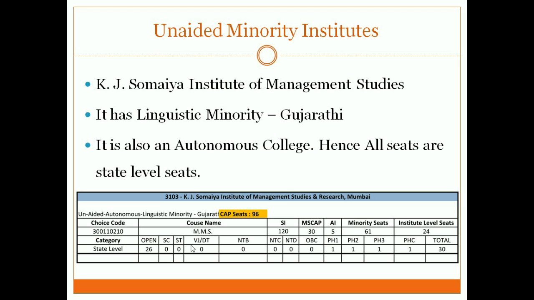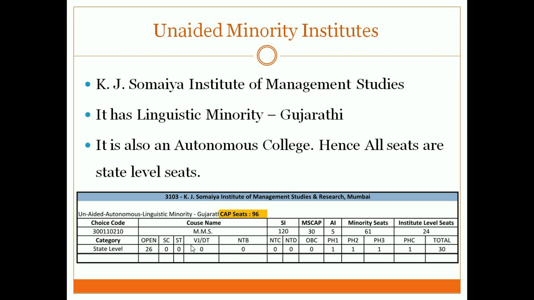So being a state level seat, it might become an advantage in favor of Mumbai students. That is what I feel. But the number of seats is just 26, so as it is, the cutoffs are going to go high for KJ Somaiya also. In this college, there are institute level seats, so you can inquire about that.